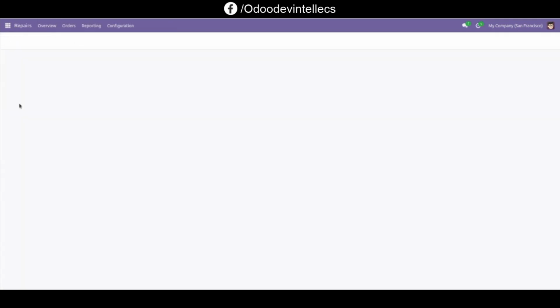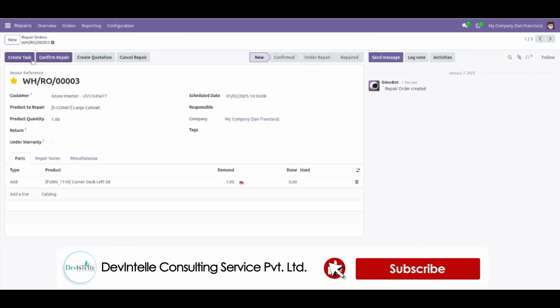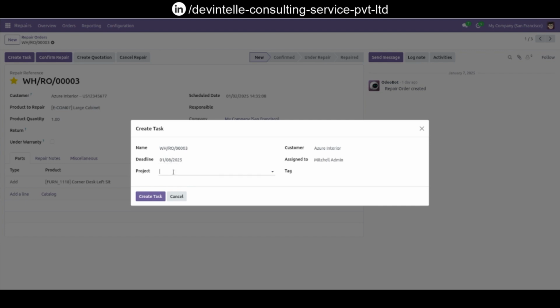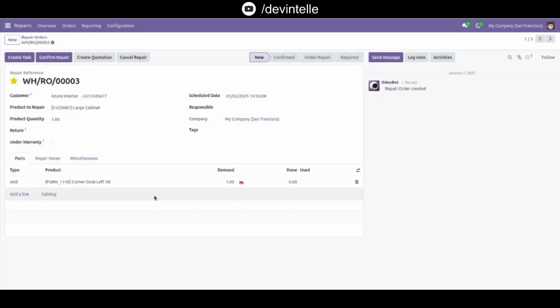First go to repairs, go to any orders and see here this button for create task. Click on it and see here repair reference number is already added. Set deadline, add project like office design, set customer, assign to, and add text like a design, and click on this create task button. So see here now created task is linked or created.